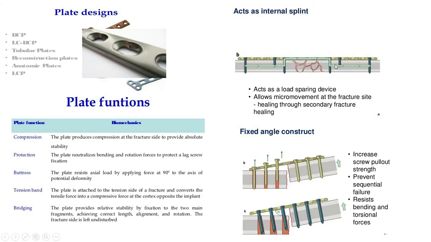And for the locking plate, there is a special thing. This is called pull out strength. What do you mean by pull out strength? If we put a cortical screw, I already told there is no fixation of the screw with the plate. Now if this is osteoporotic, or if this fracture is not properly fixed, or due to early motion, the screw can lose. If one screw loses, another screw will lose. If another screw loses, the last screw will easily lose.